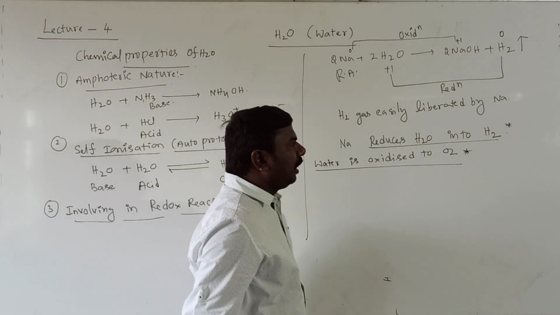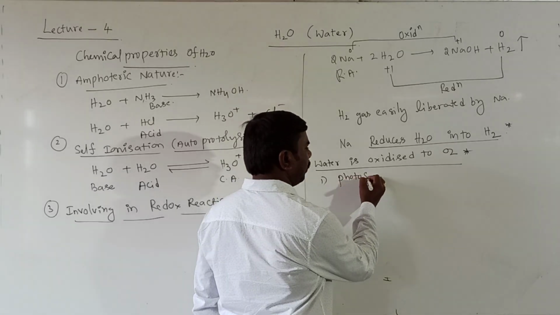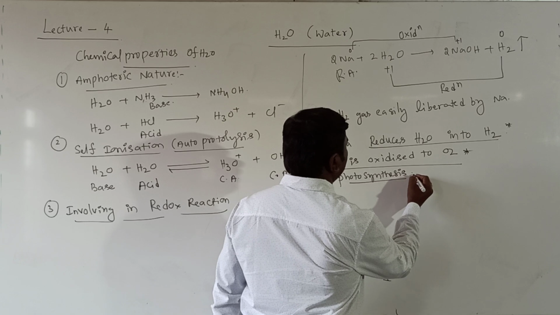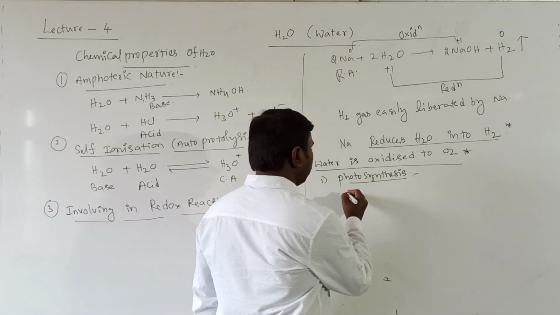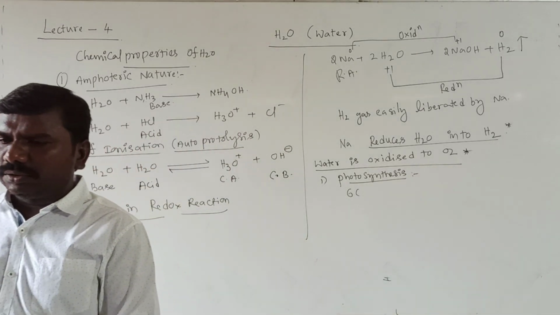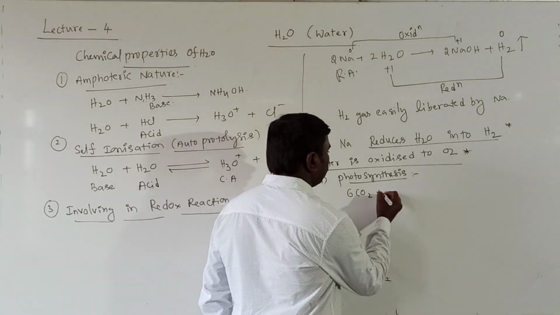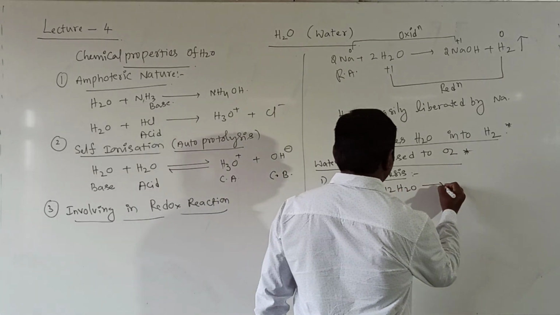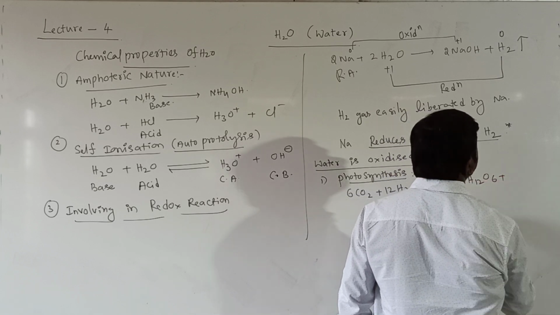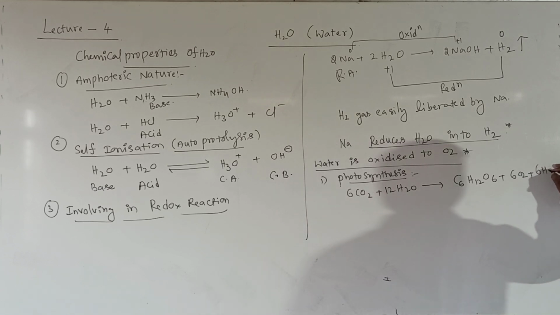Right. Examples. First one, photosynthesis. So you know that already. Photosynthesis reaction: 6CO2 plus 12H2O gives rise to C6H12O6 plus 6O2 plus 6H2O.